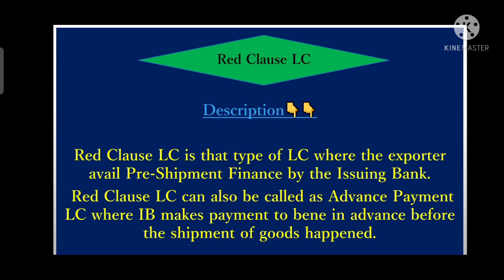So we can say that red clause LC is that LC where the exporter avails a pre-shipment finance facility, or we can say that here the exporter receives an advance payment through the issuing bank under an LC for a specific portion of the total value of the LC. This is called red clause LC.